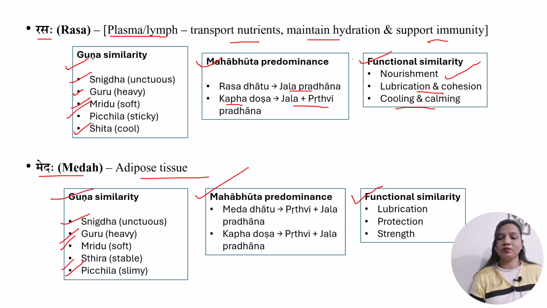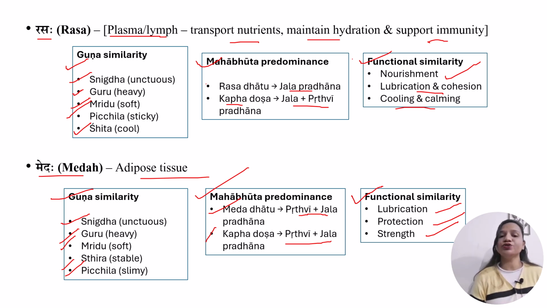There is also Mahabhut predominance. Med dhatu is dominant in Prithvi and Jal Mahabhut, and kapha dosh is also dominant in Prithvi and Jal Mahabhut. So because of this also, med dhatu is considered as the location of kapha. Also functional similarities, as both of these are responsible for lubrication, protection and giving strength to the body. So because of the structural, qualitative and functional similarities, because the structure, qualities and functions of the med dhatu are predominantly kapha in nature, med dhatu is considered as the location of kapha dosh.